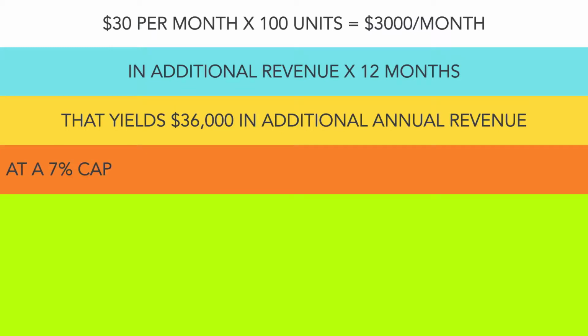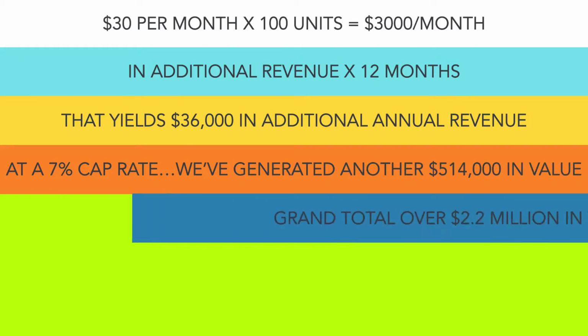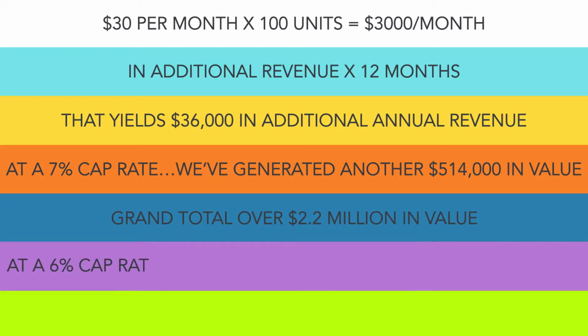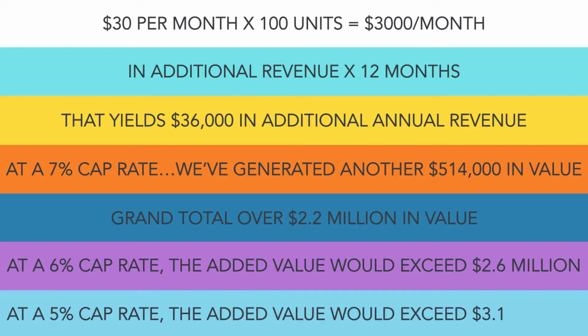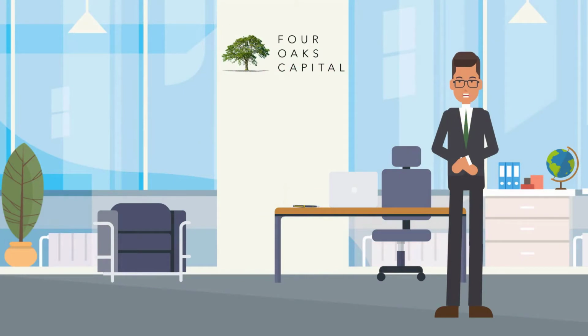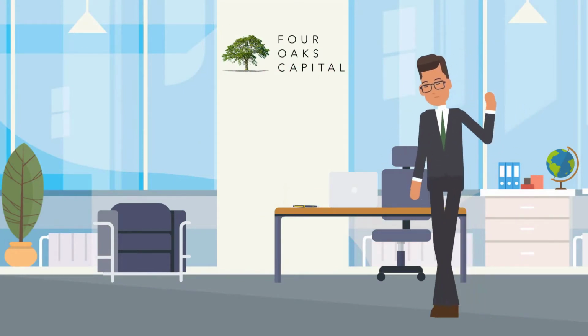Again, at a 7% cap rate, we've generated another $514,000 in value. That brings our grand total to over $2.2 million in value. At a 6% cap rate, the added value would exceed $2.6 million, and at a 5% cap rate, the added value would exceed $3.1 million. This is why multifamily real estate can be so powerful in creating massive amounts of wealth.